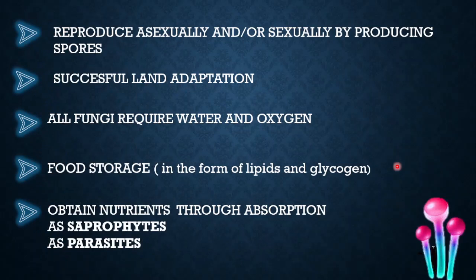Some other properties: they can reproduce either asexually or sexually by producing spores. So fungi can reproduce either asexually or sexually, and we are going to classify them according to this property as well. They have successful land adaptation. Fungi is the kingdom which has been proven to be very successful and suitable for the terrestrial environment. There are several reasons for it.